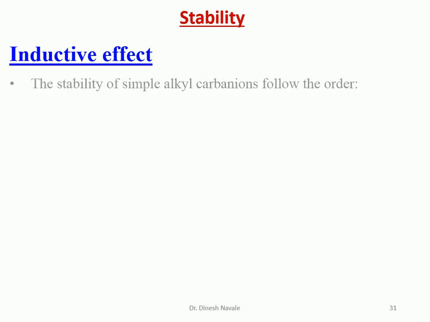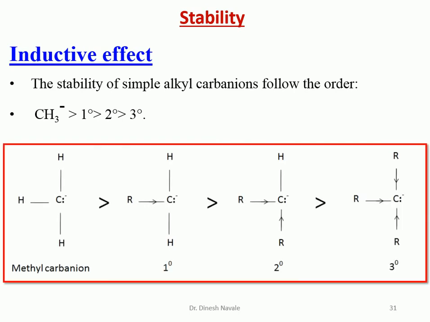First is the inductive effect. If we look at the inductive effect, the stability of simple alkyl carbanions follows this order: a methyl carbanion will be more stable than a primary carbanion, then a secondary carbanion, then a tertiary carbanion. So this is the stability order for the carbanion. How is it decided? By the inductive effect. So we have these carbanions: methyl carbanion, primary carbanion, secondary carbanion, tertiary carbanion.